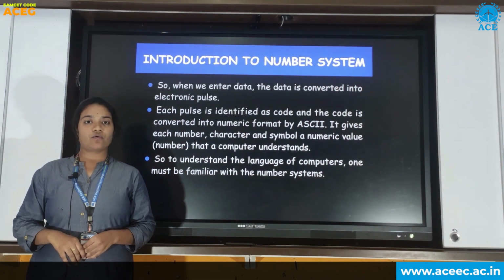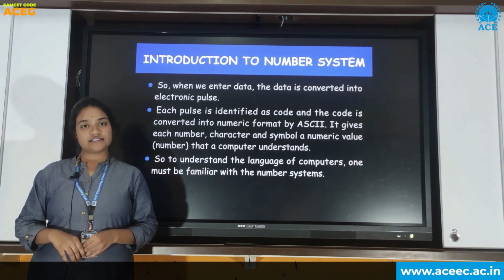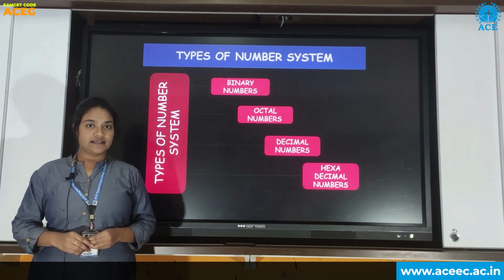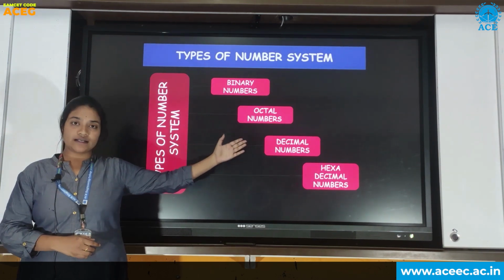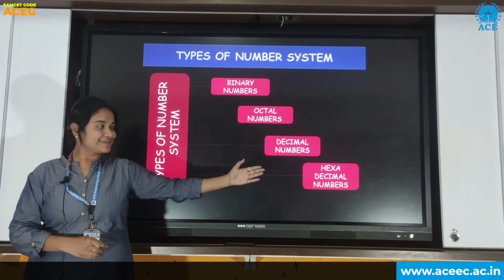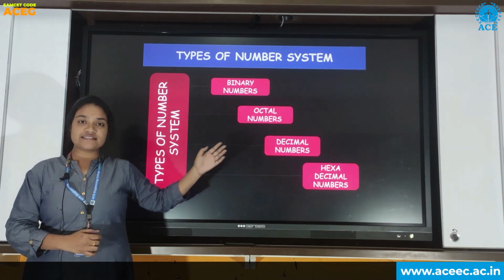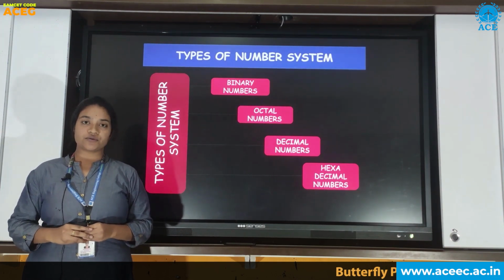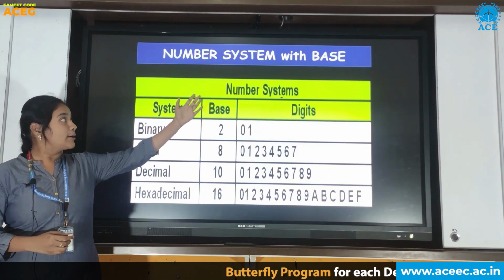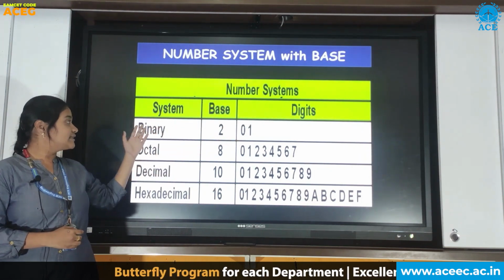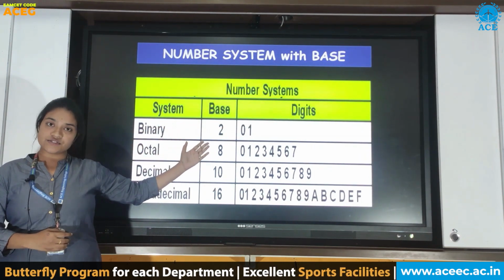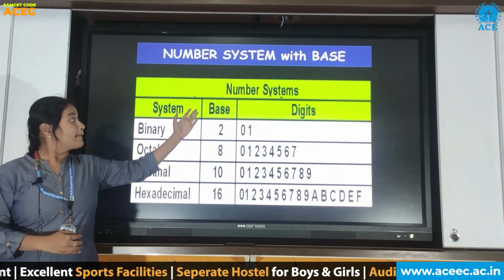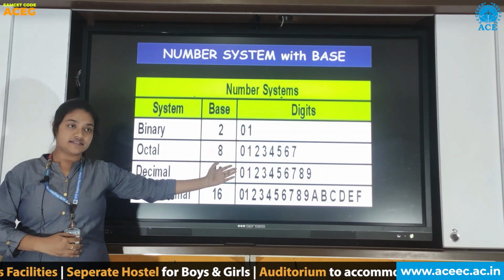You already know what is number system. Now let's see what are the different types of number systems. There are 4 different types of number systems: binary number system, octal number system, decimal number system, hexadecimal number system. For these number systems, we have different bases and digits according to their role. Let's see number system with base. For the binary number system, the base is 2, digits are 0, 1. For octal number system, base is 8, digits are 0 to 7.